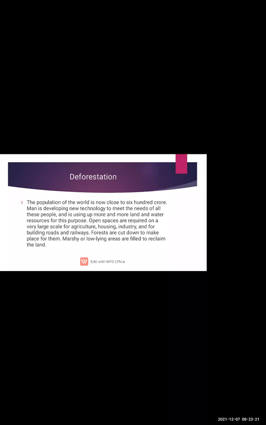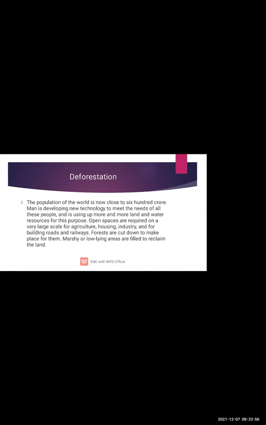Now what is man doing? Man is developing new technology, as you can see daily. For example, first radio, then TV, now mobile phones, computer, laptop, refrigerator, AC. So we are having new technology, and we are using up more and more land and water resources. When making new technology, they need more and more land and water resources.